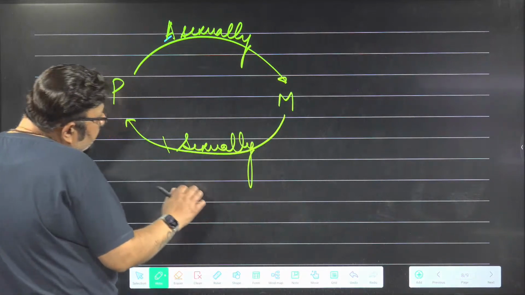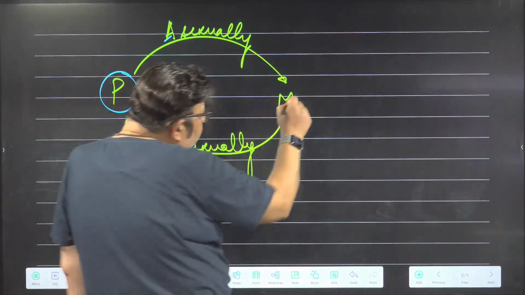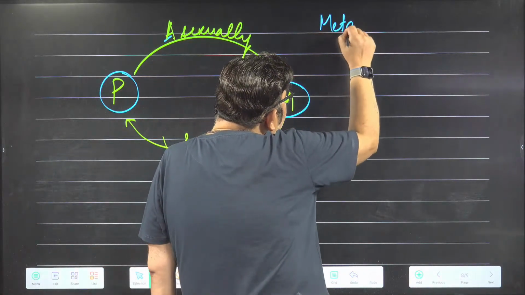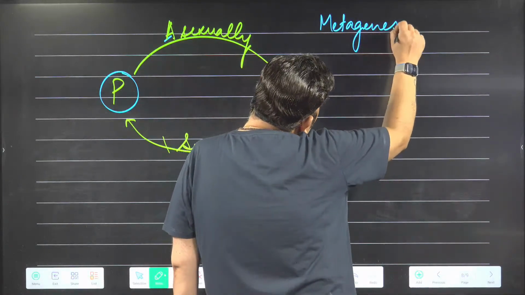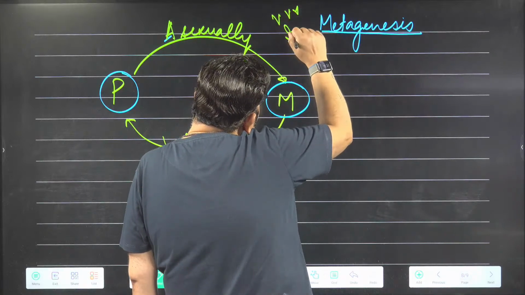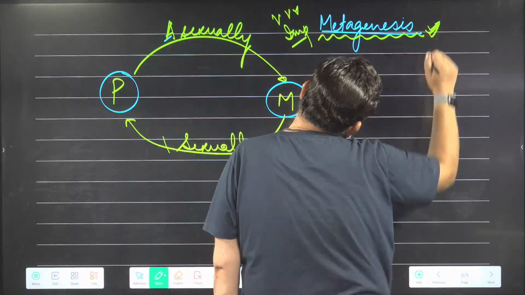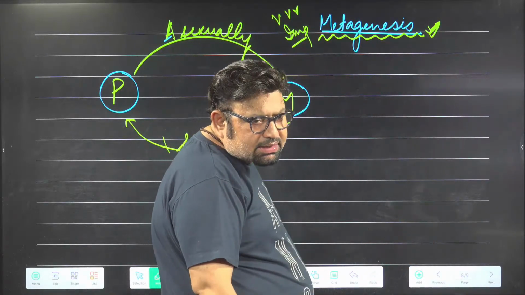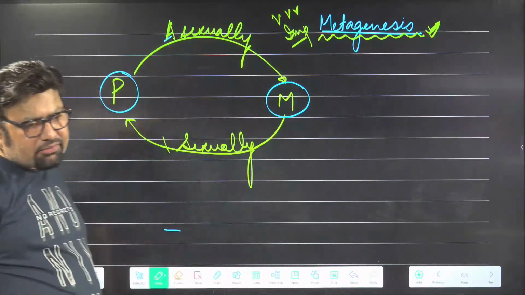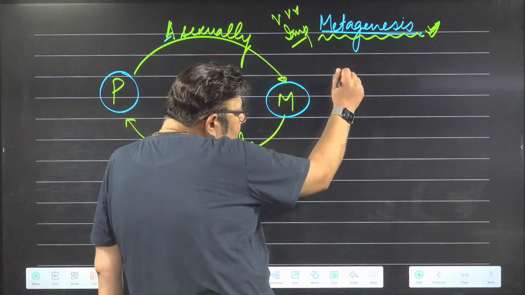sexually. This alternation of form, this alternation of generation, is known as metagenesis. This is very, very important for the NEET examination. Polyp can give rise to medusa, and medusa can give rise to polyp. Not all forms show metagenesis.